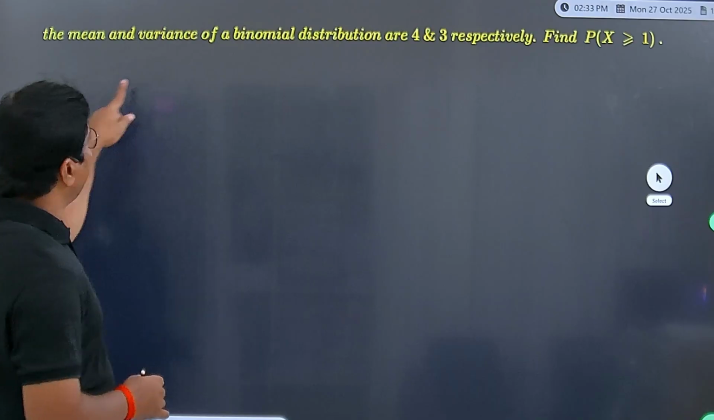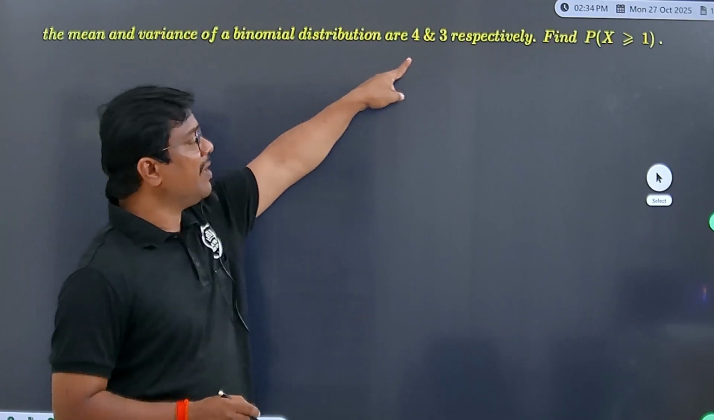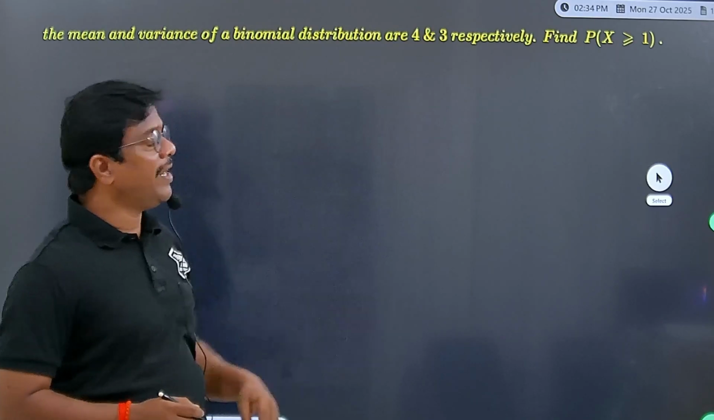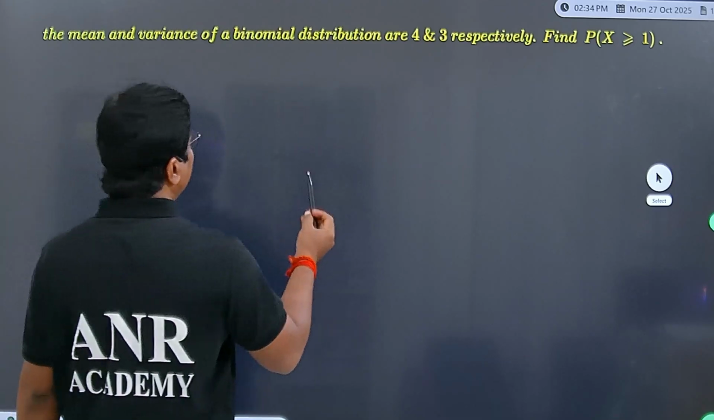See, mean and variance of binomial distribution are given as 4, 3. Then we need to find probability of x greater than or equal to 1.